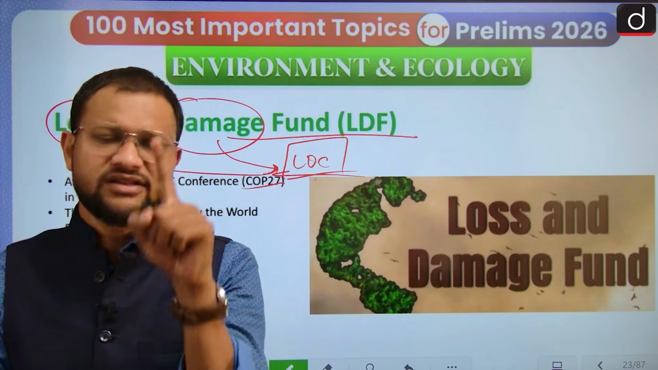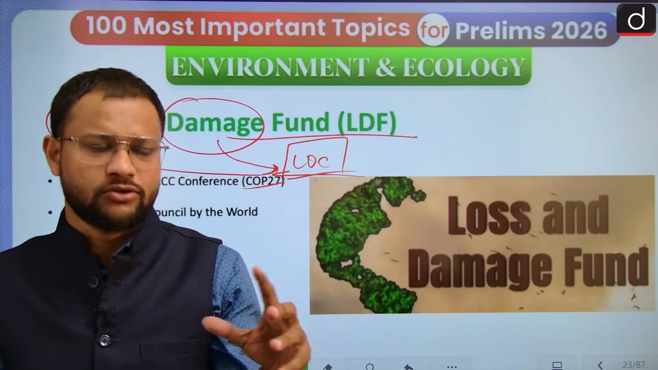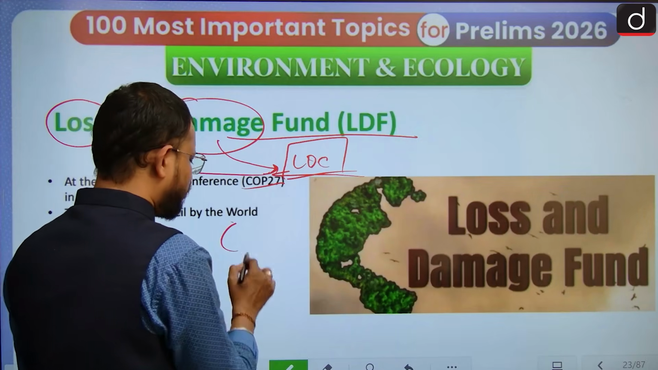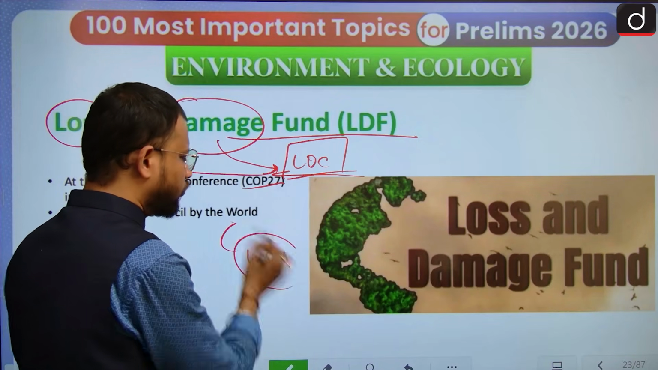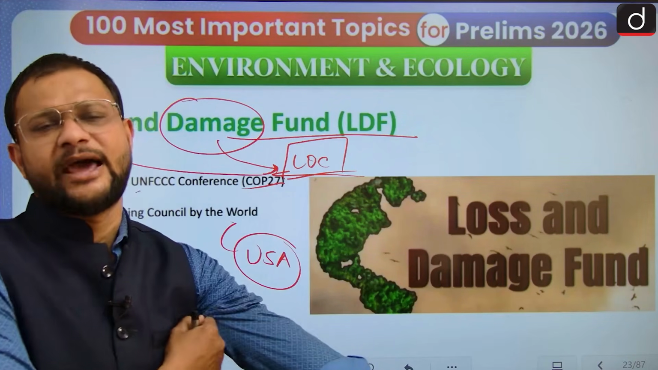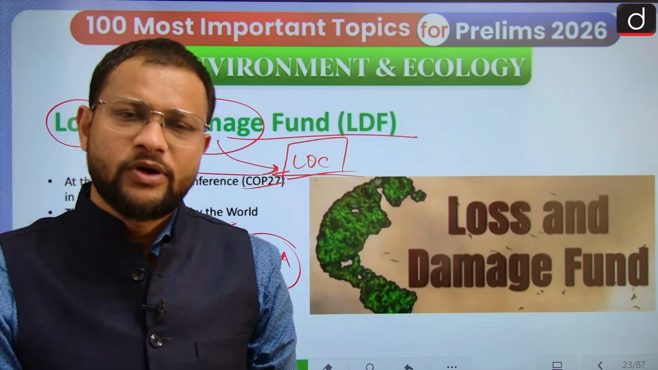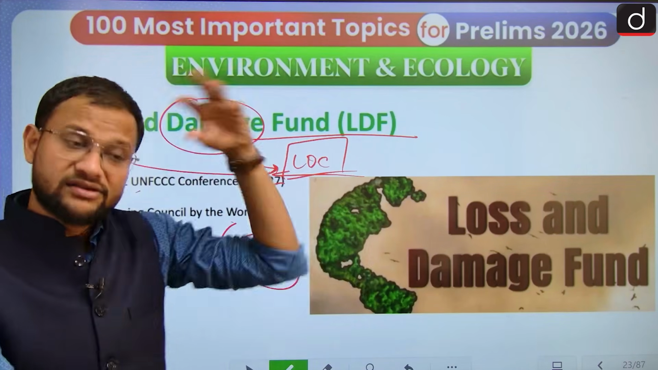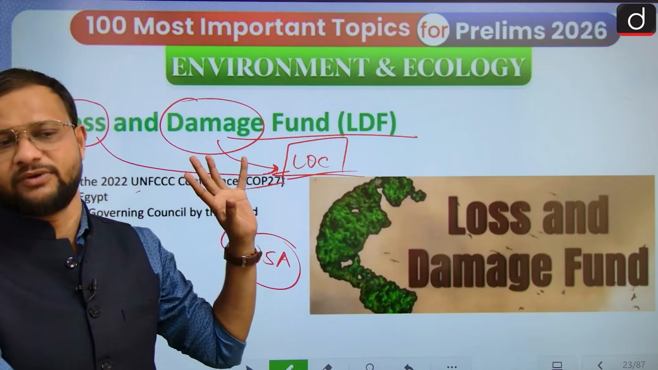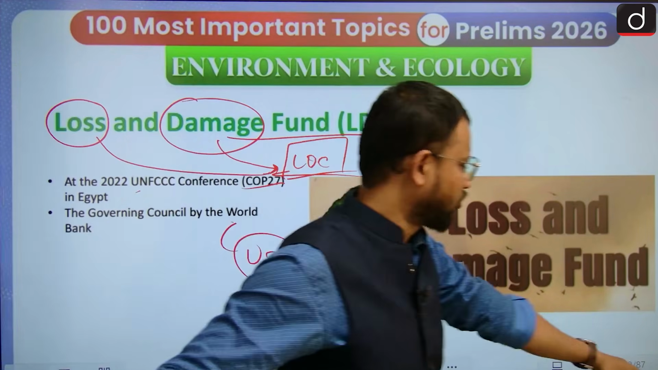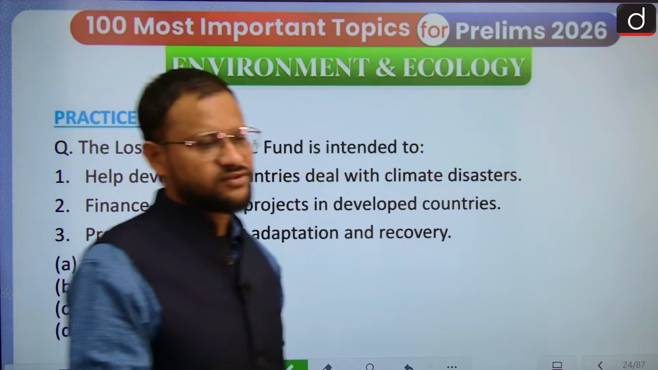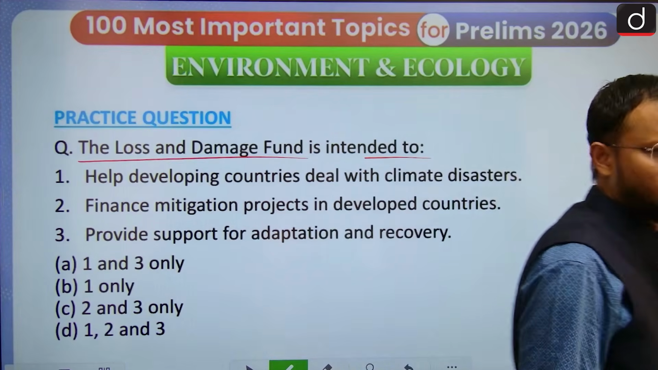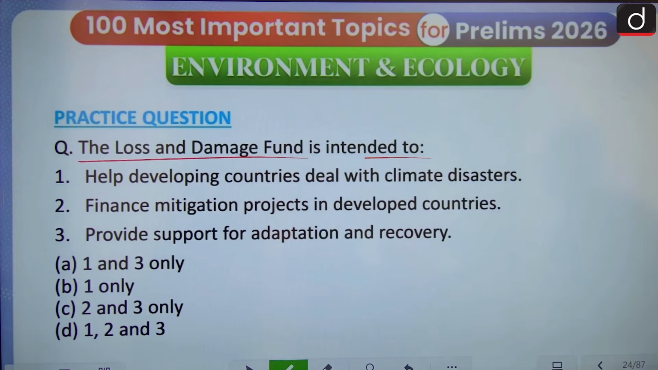It is created under the World Bank, which oversees the overall fund and its operation. But recently, in current affairs, the US withdrew from this loss and damage fund, and it was one of the largest contributors to it. So remember, that is very important. Next, the practice question, guys. Loss and damage fund intends to, okay, look for what this is.